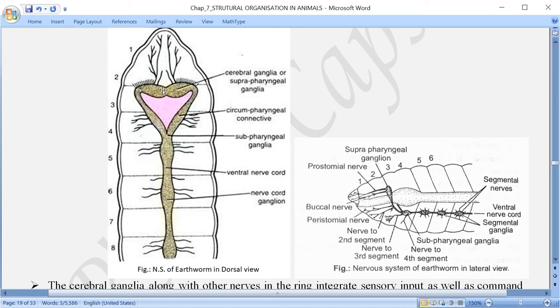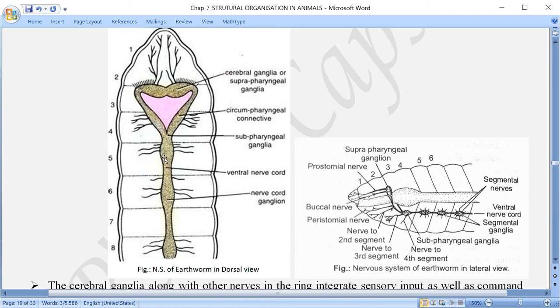As a result, three components are coming together. One is the upper one, on the dorsal side, the cerebral ganglia, also called suprapharyngeal ganglia. On the ventral side is the subpharyngeal ganglia, and on the sides, because in the center passes the pharynx, on either side of the pharynx is present the circumpharyngeal connective in order to connect the dorsal and the ventral ganglia here.